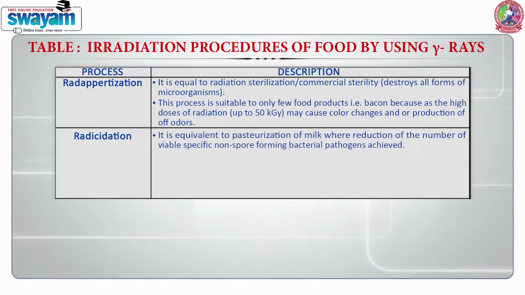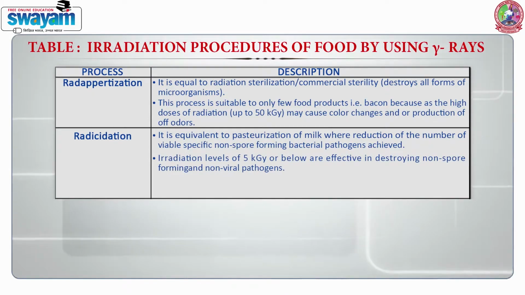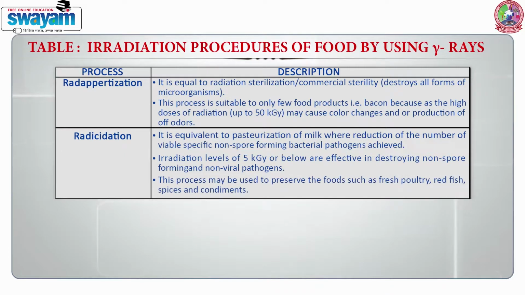Radicidation is equivalent to pasteurization of milk, where reduction of the number of viable specific non-spore forming bacterial pathogens is achieved. Irradiation levels of 5 kGy or below are effective in destroying non-spore forming and non-viral pathogens. This process may be used to preserve foods such as fresh poultry, red fish, spices and condiments.